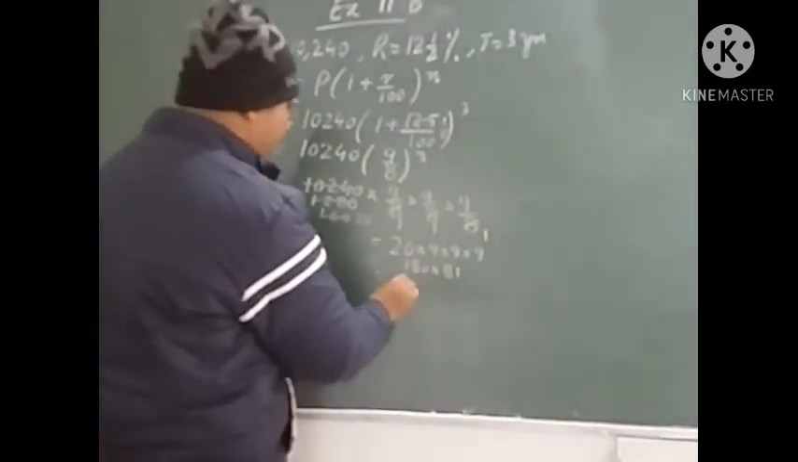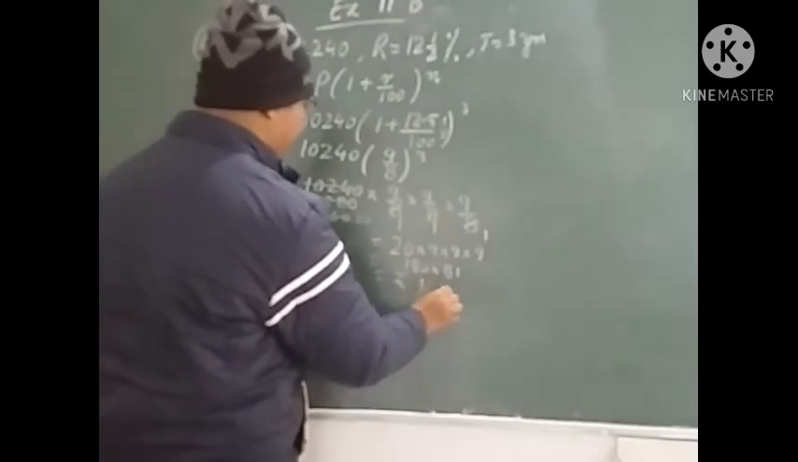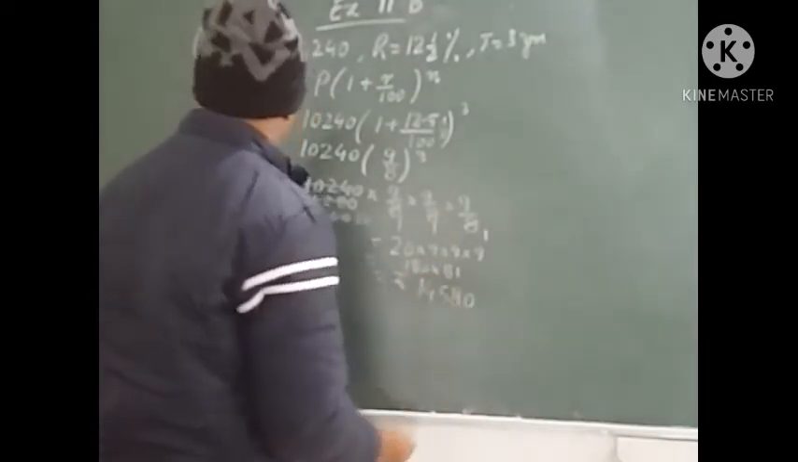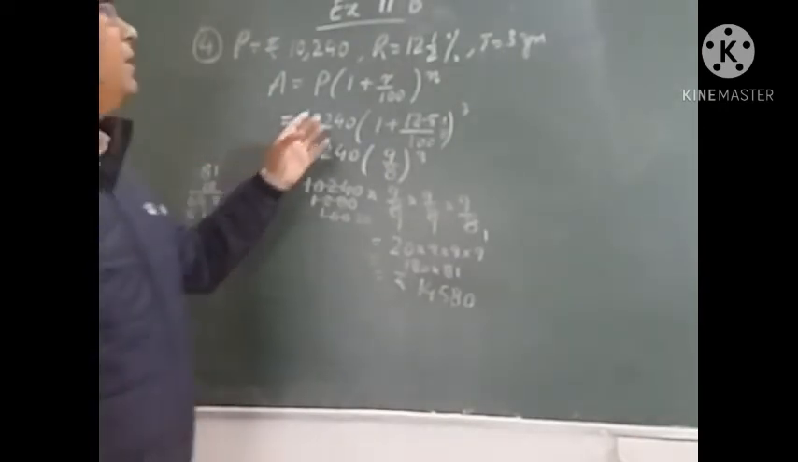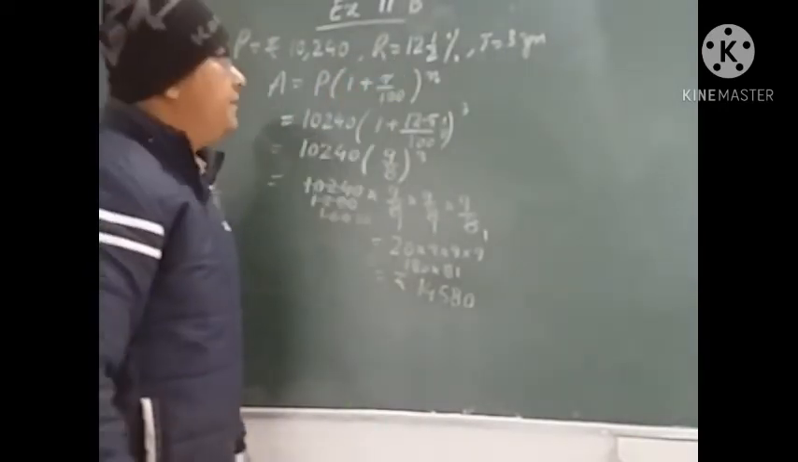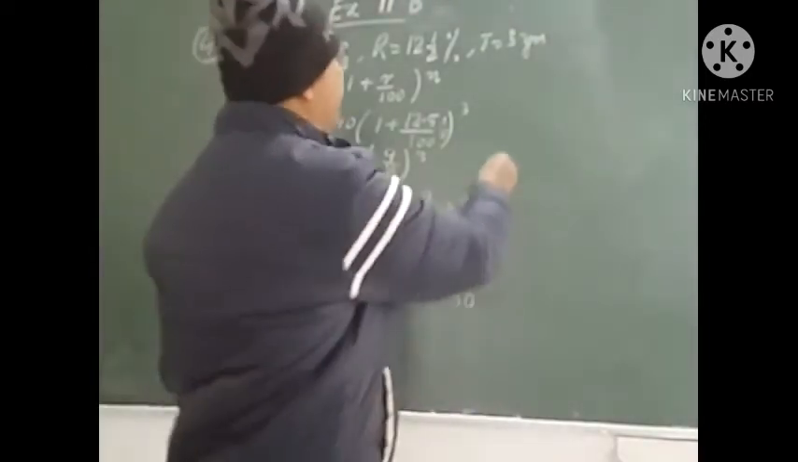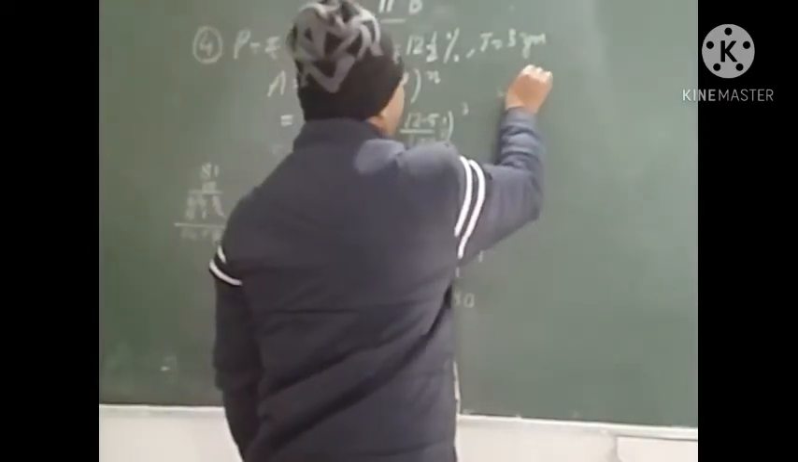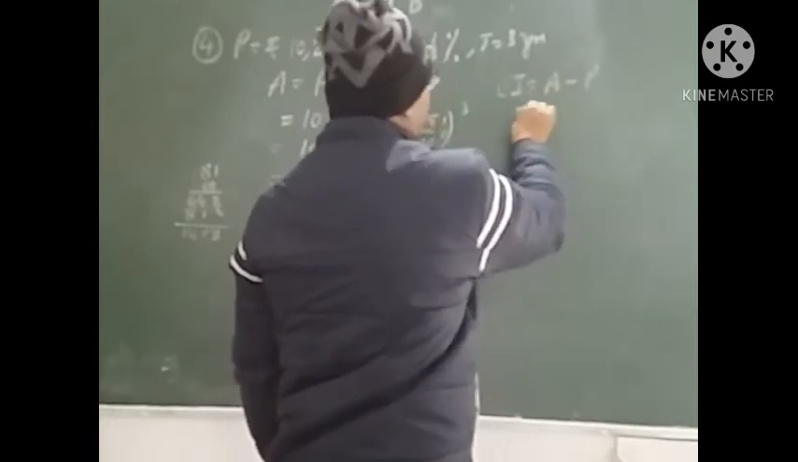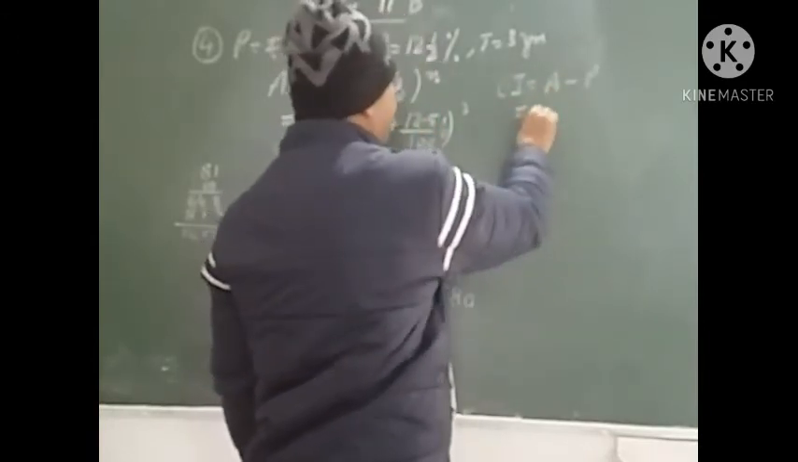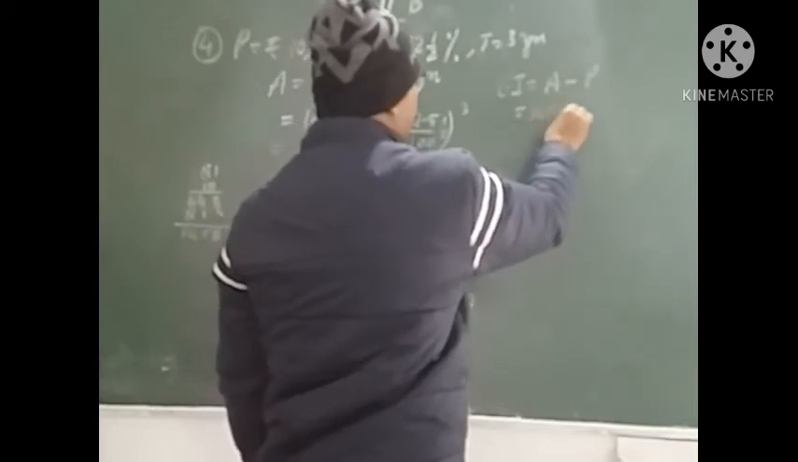It will be rupees 14,580. So this is the amount that we get on this principal at the rate of 12.5% for 3 years. Now we also need to find the compound interest. So compound interest formula is amount minus principal. Amount that we have got is 14,580.